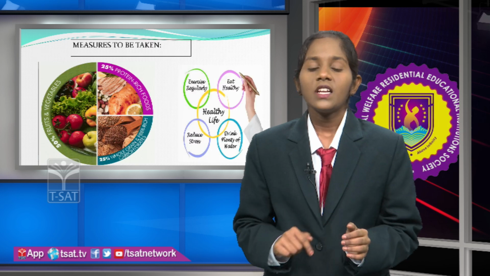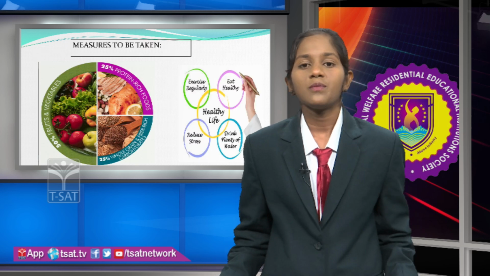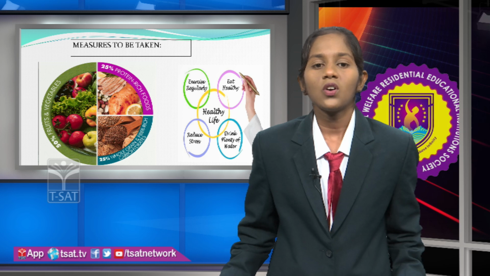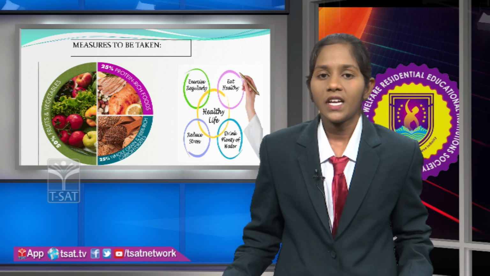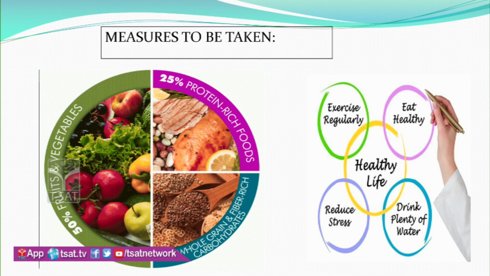So like this, there are different types of diseases which are caused by the consumption of junk food. So the measure to be taken is, we should develop a healthy plate. Healthy plate means the food which we are going to consume should contain 25% protein rich foods, like fish, meat and so on. And then 25% whole grains, that is nothing but carbohydrates and fibers. And the remaining 50% fruits and vegetables.